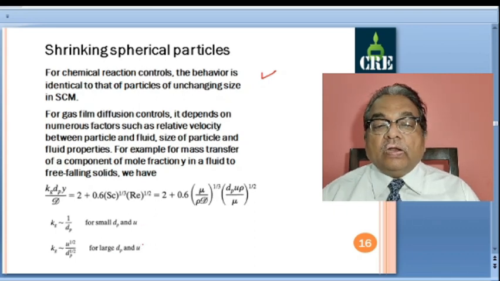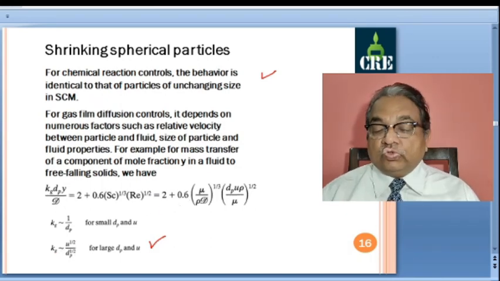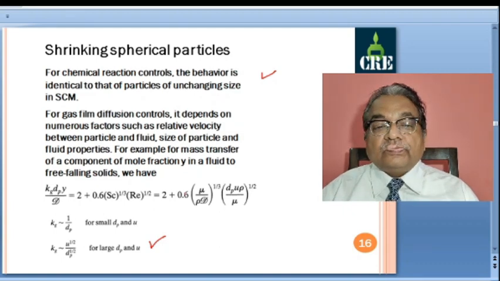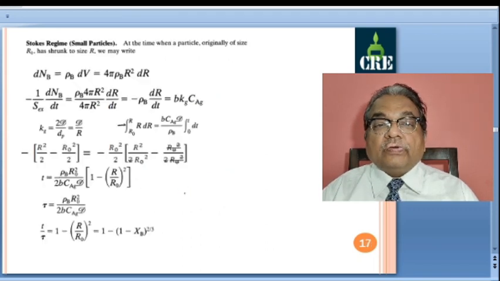For large dp and large u, you cannot neglect this. So u raised to half is in the numerator, dp raised to half will be there, and dp is transferred to the denominator, so half of it cancels out. So you get kg proportional to u raised to half divided by dp raised to half. So these are the relationships between the mass transfer coefficient and the particle diameter.